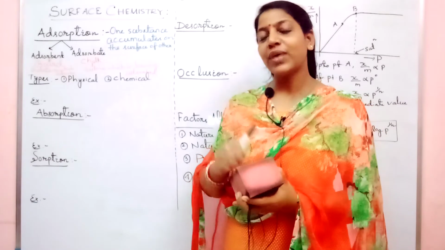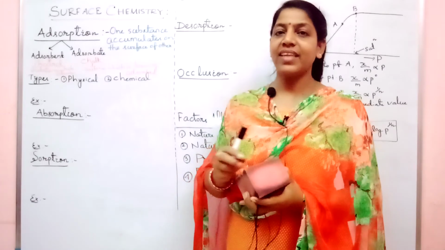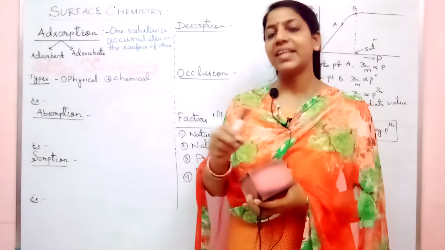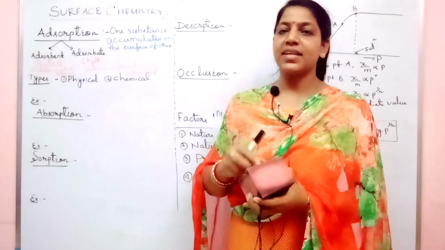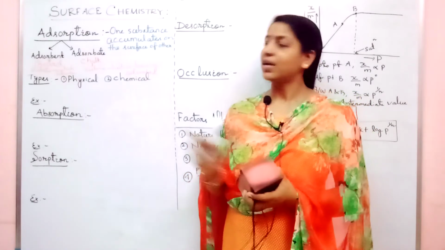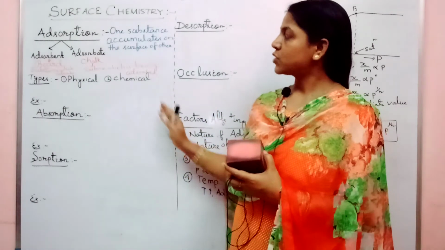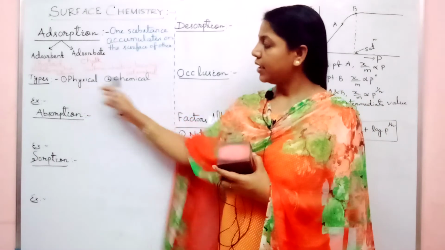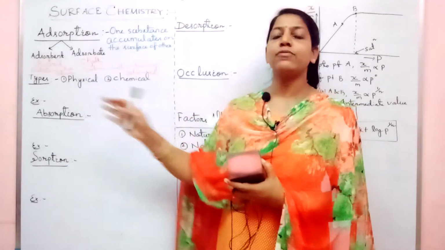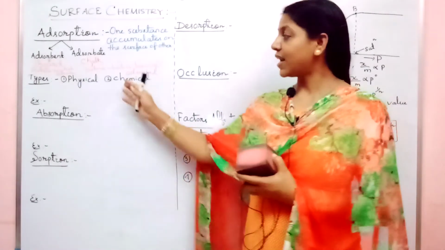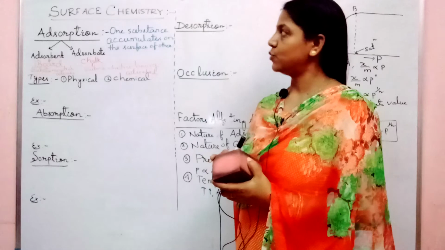So similarly, whenever there is chemical adsorption or chemisorption, then there is strong molecular bonding. Whereas in case of physical adsorption or physisorption, the force of bonding is very, very weak. That is one of the very important points between physical and chemical adsorption. So it is a relatively weak force of bonding. This is called a strong force of bonding. Now here usually van der Waals force is used, whereas in case of chemical adsorption, chemical force or covalent bonding is used.